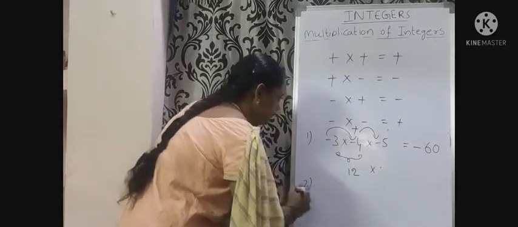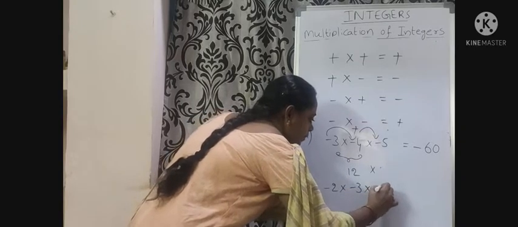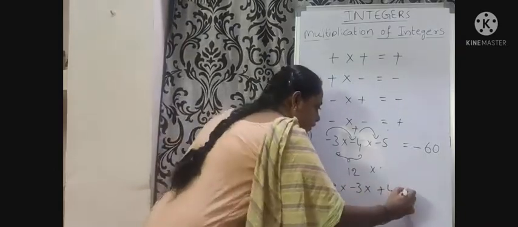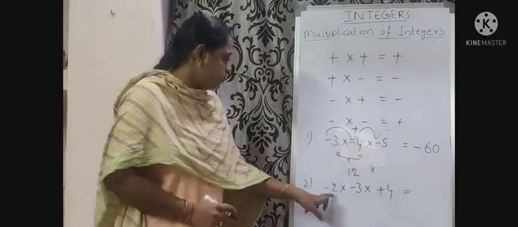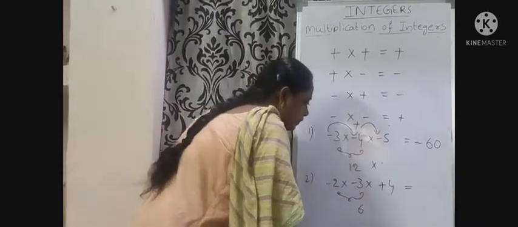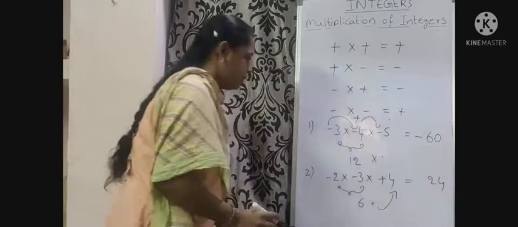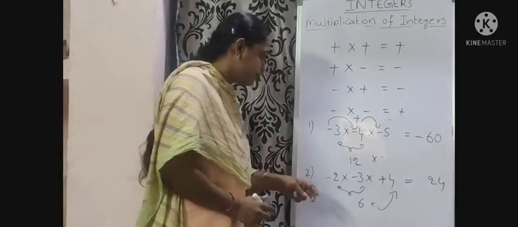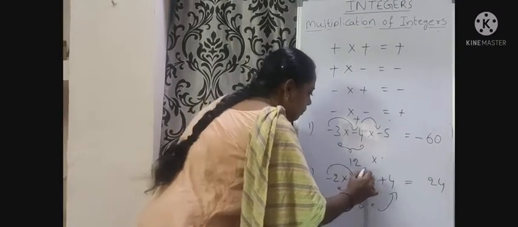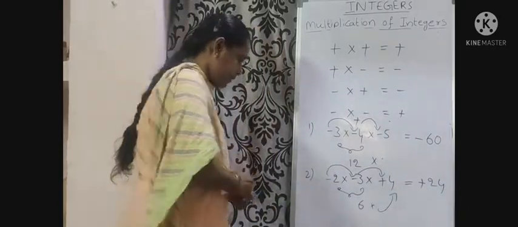Next example. Minus 2 into minus 3 into plus 4 equal to. Here 2 into 3, 6. 6 into 4, 24. What about the sign? Minus into minus, plus. Plus into plus, plus. Okay, students?